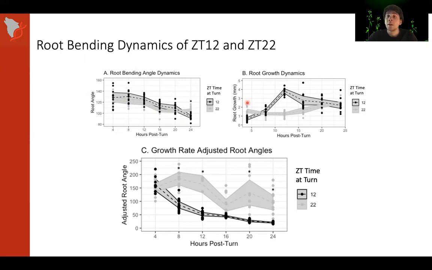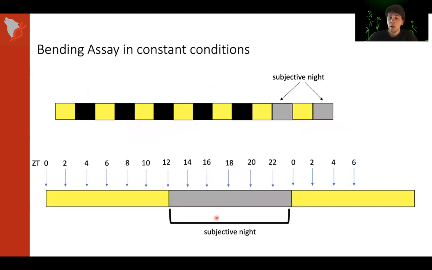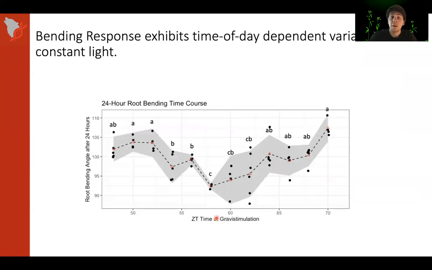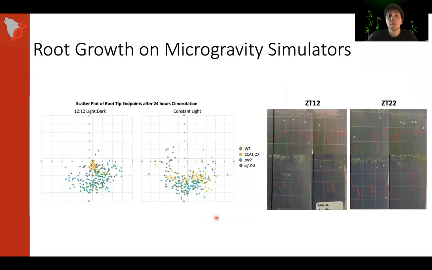What became immediately clear is, as we expected, ZT22 was peaking in its growth rate. This has been established before, that root growth rate increases through the night and decreases through the day, while alternatively, ZT12 was at its trough of growth rate right as the plant was being turned. So if we adjust the root bending angle by the growth rate, those differences are maintained for the root bending. Like I said, we repeated this experiment in constant conditions and identified similar results.